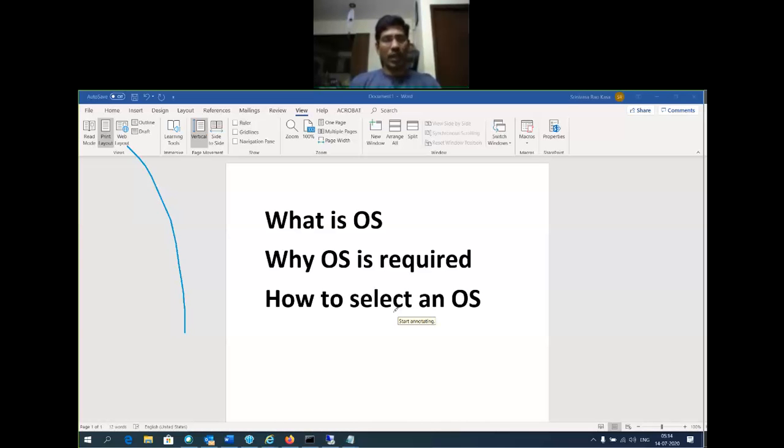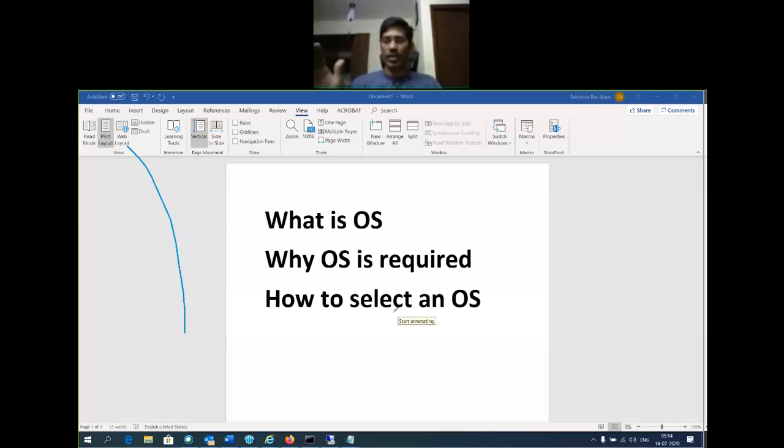For that operating system also there are some dependencies, some requirements. What is the minimum CPU configuration? What processor configuration is required to install an operating system? What memory is required? What storage is required? What network is required? All this specification information is mentioned for the respective operating system.